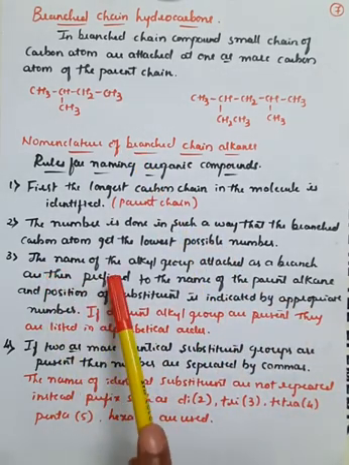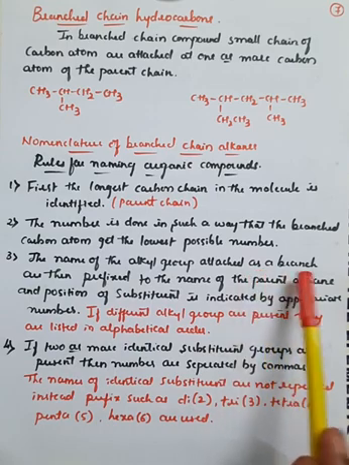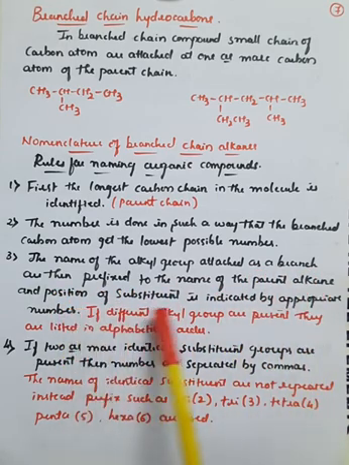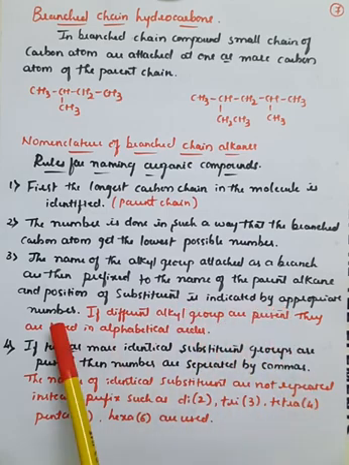Third, the name of the alkyl group attached as a branch is prefixed to the name of the parent alkane, and the position of the substituent is indicated by the appropriate number, right?